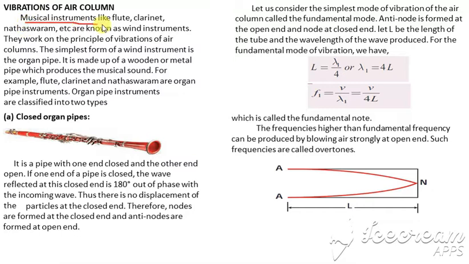First, musical instruments like flute, clarinet, nadaswaram, etc. are known as wind instruments. All these instruments we call wind instruments. They work on the principle of vibrations of air column.